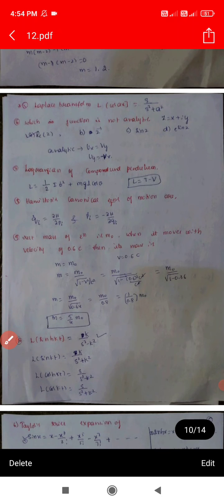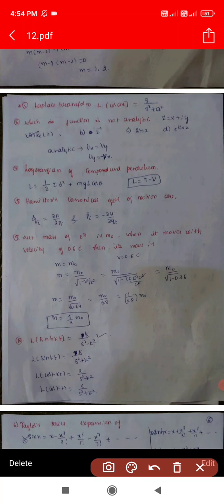Next question is the Laplace transformation of cos ax. The Laplace transform of the cos function is s divided by s square plus a square, which is a direct formula. In the next videos I will be putting the formulas for the Laplace transforms.